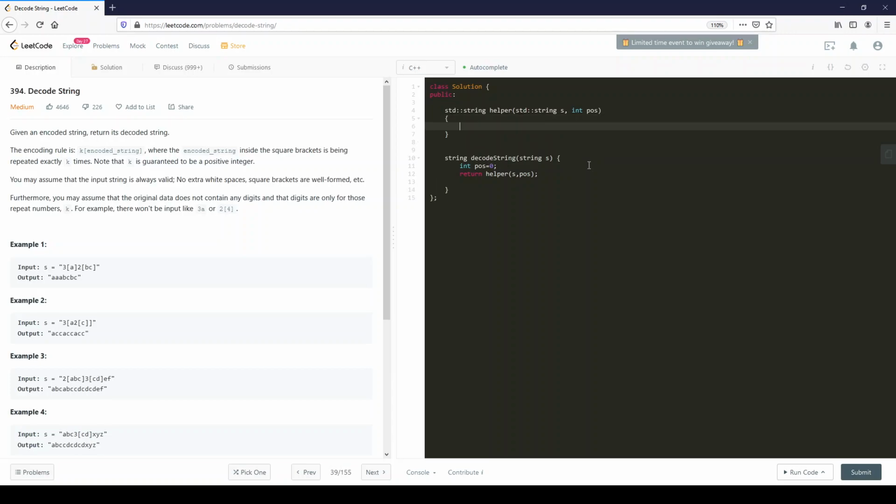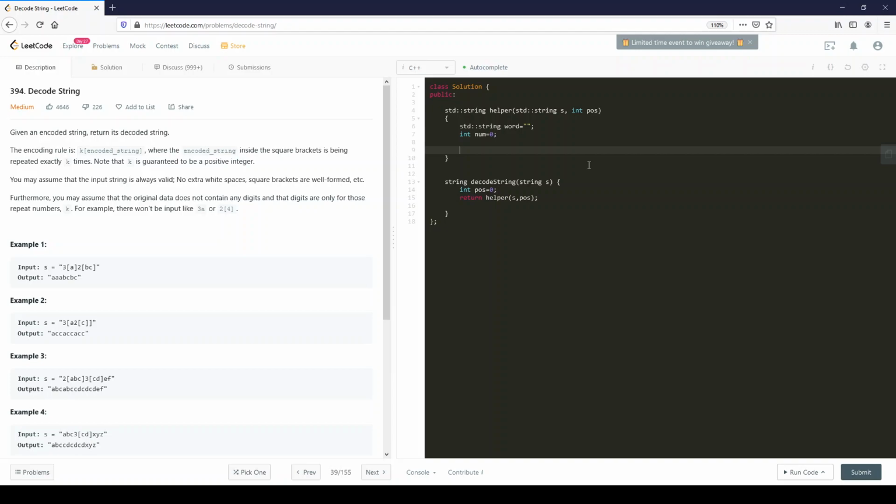Okay, now that we got this, let's see how we go about this. Well, we're going to have to create some sort of word, which starts off as nothing. That's the point of this whole thing. We're creating a word. And within the word, there's going to be some repetitions. And those repetitions are going to be a function of the number that we see here, which we're calling number.